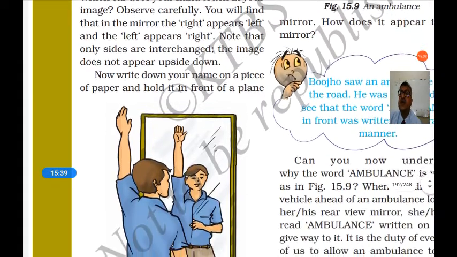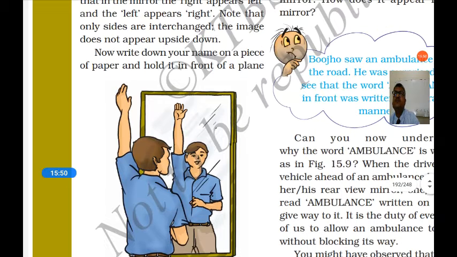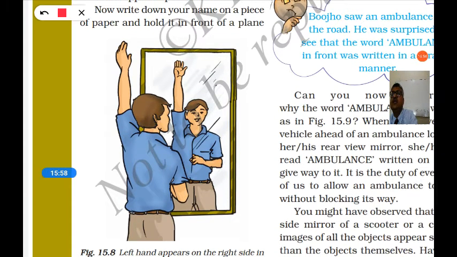Observe carefully. You will find that in the mirror, the right appears left and left appears right. Note that only sides are interchanged. The image does not appear upside down. So if you raise your left hand, the image will raise its right hand. According to the image it is the right hand, but according to you it is your left hand. So the left hand appears as the right hand in the mirror. This is called lateral inversion of the image.